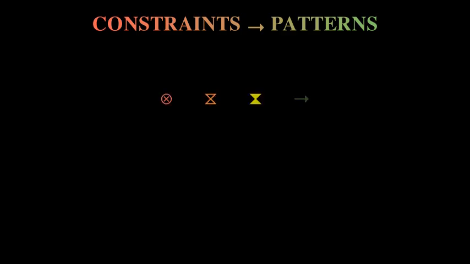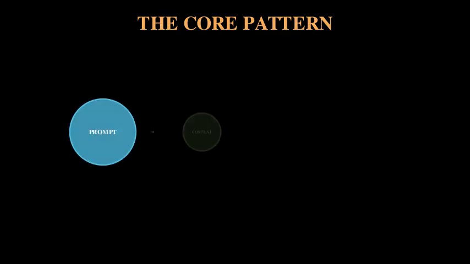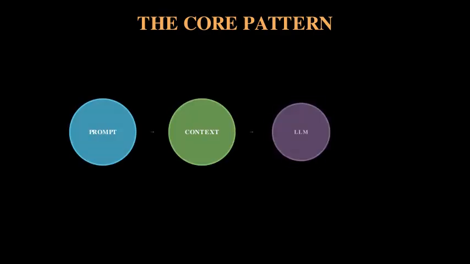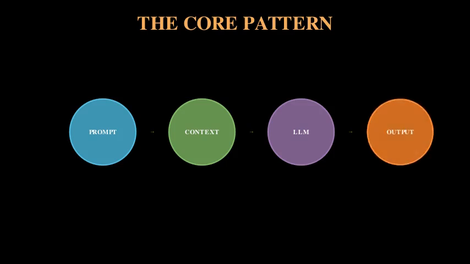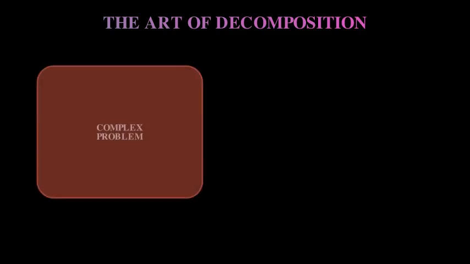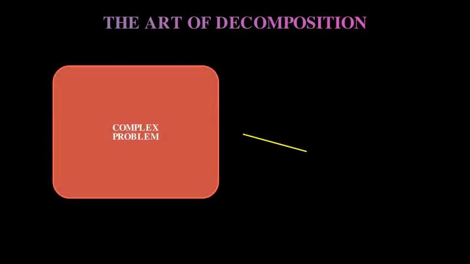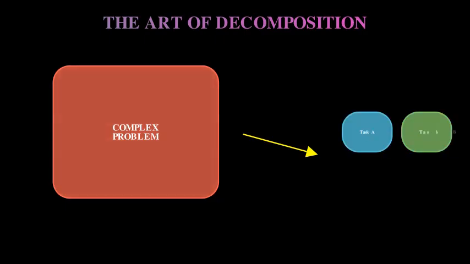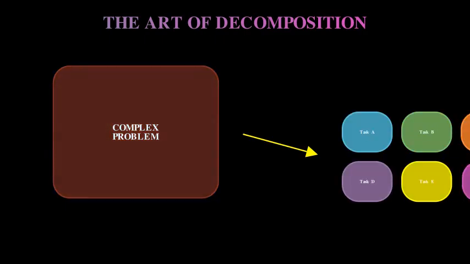These constraints have driven the evolution of AI architecture. Just as building constraints led to architectural innovations like flying buttresses and steel frames, LLM constraints have led to specific patterns. The core pattern that emerged is beautifully simple: prompt, context, LLM generation, and enhanced rendering through chaining. This pattern repeats whether you're building a simple chatbot or a complex multi-agent system. The real art, the database design of the AI world, is problem decomposition, breaking complex tasks into LLM-sized pieces. It's like a master chef preparing ingredients before cooking. The preparation determines the final dish.